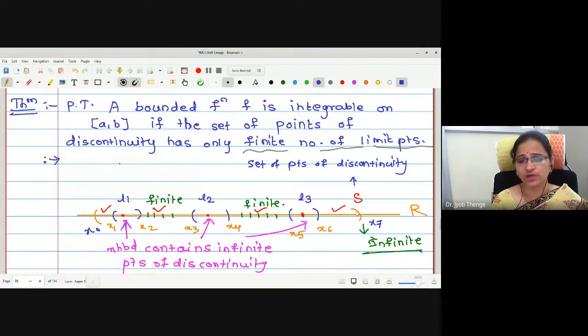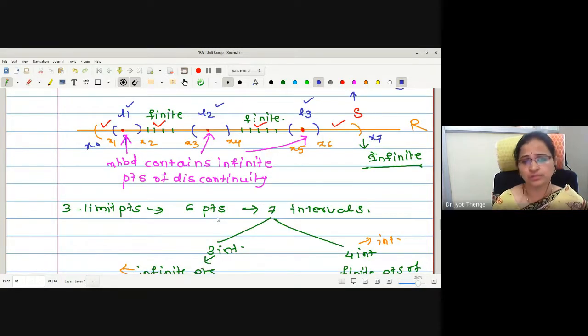Out of 7 subintervals, what about the remaining subintervals? The enclosed subintervals will contain infinite points of discontinuity. If the infinite points of discontinuity are enclosed in these neighborhoods, how many points remain outside those subintervals? Finite, correct? Finite points of discontinuity.